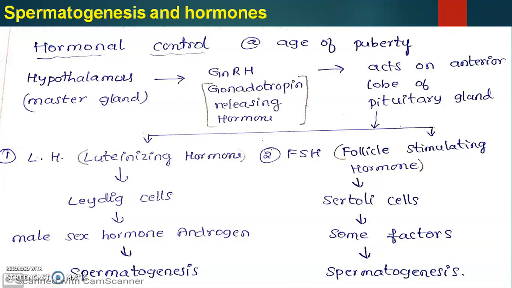This LH or luteinizing hormone acts on Leydig cells. So Leydig cells secrete male sex hormone called as androgen, and this androgen helps for the spermatogenesis, which initiates formation of sperm. At the same time, FSH acts on Sertoli cells. So they release some factors, and those factors help for the formation of sperm.